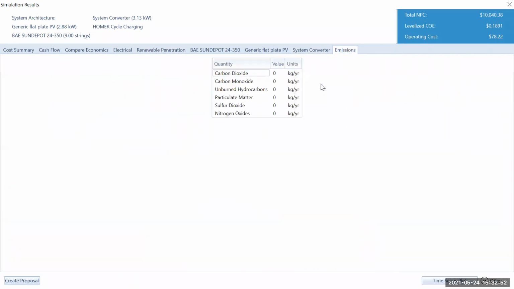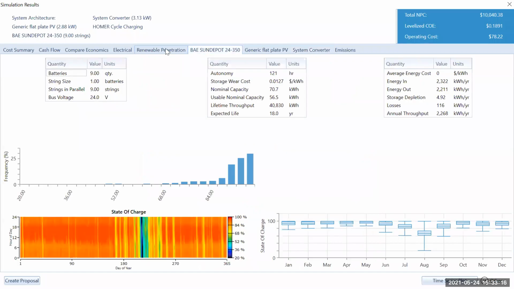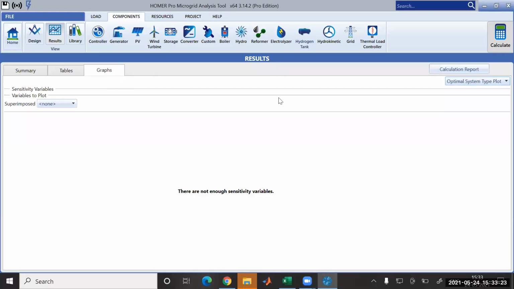Now we'll see the emission. There is no emission, as no alternative fuel is being used in this. Hours of operation is 24. There is no rectifier segment. Energy out, energy in. There are losses in this, and converter losses. So we can get every particular piece of data from the entire segment. We could get the graph as well from over here.